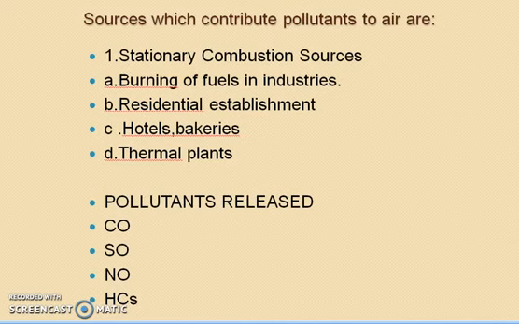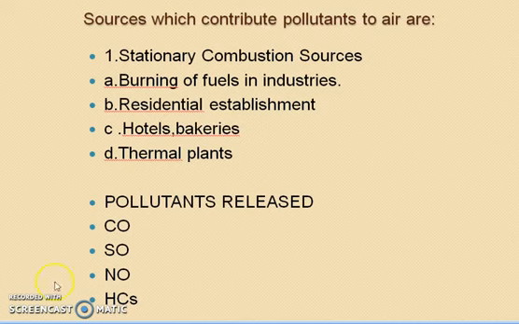Generally, the first one is the stationary combustion source. In stationary combustion sources, burning of fuels in industries, residential establishments, hotels, bakeries, thermal plants contributes most of the gaseous and particulate pollutants in the air. Coal and wood are largely made of carbon mixed with some incombustible material, that is sulfur and nitrogen.